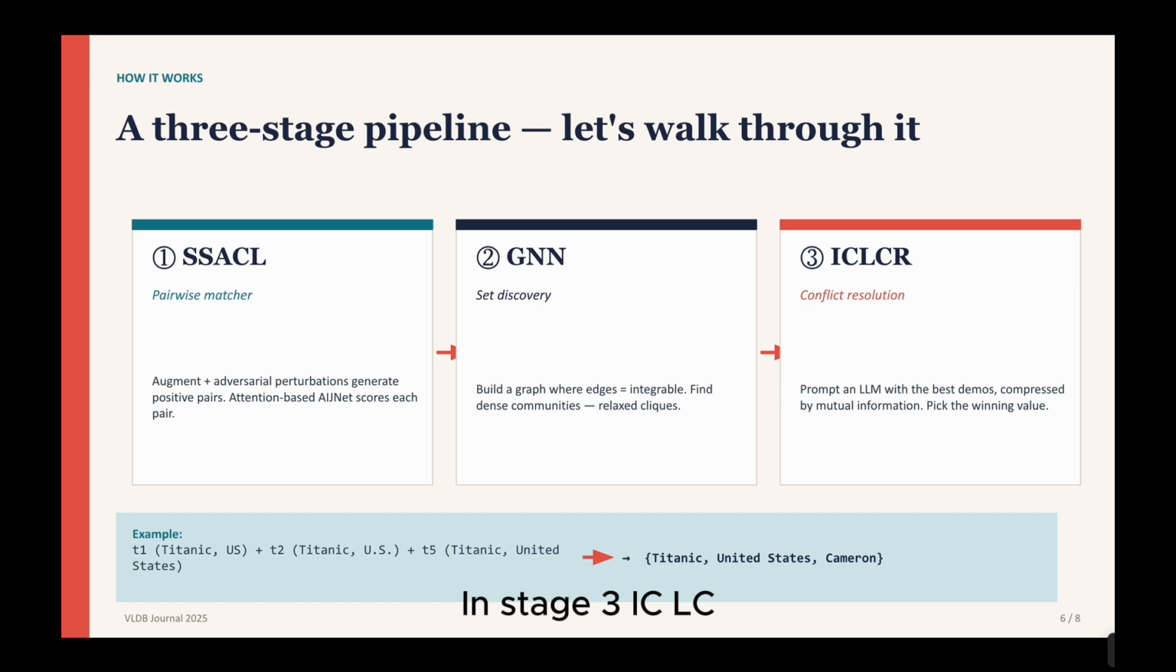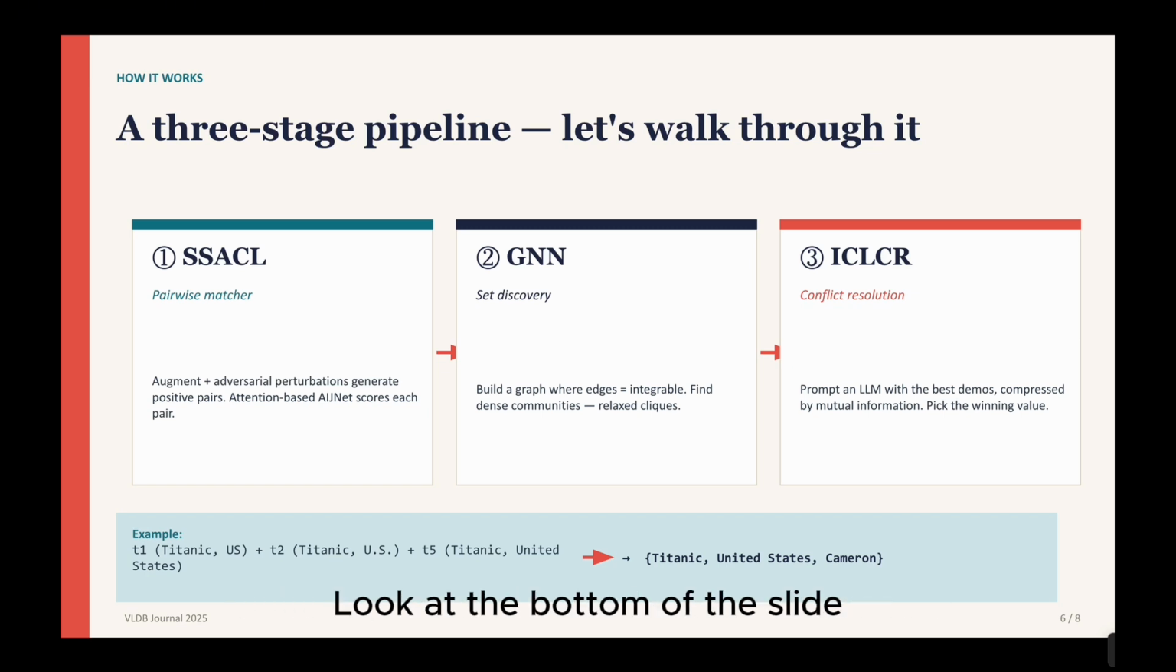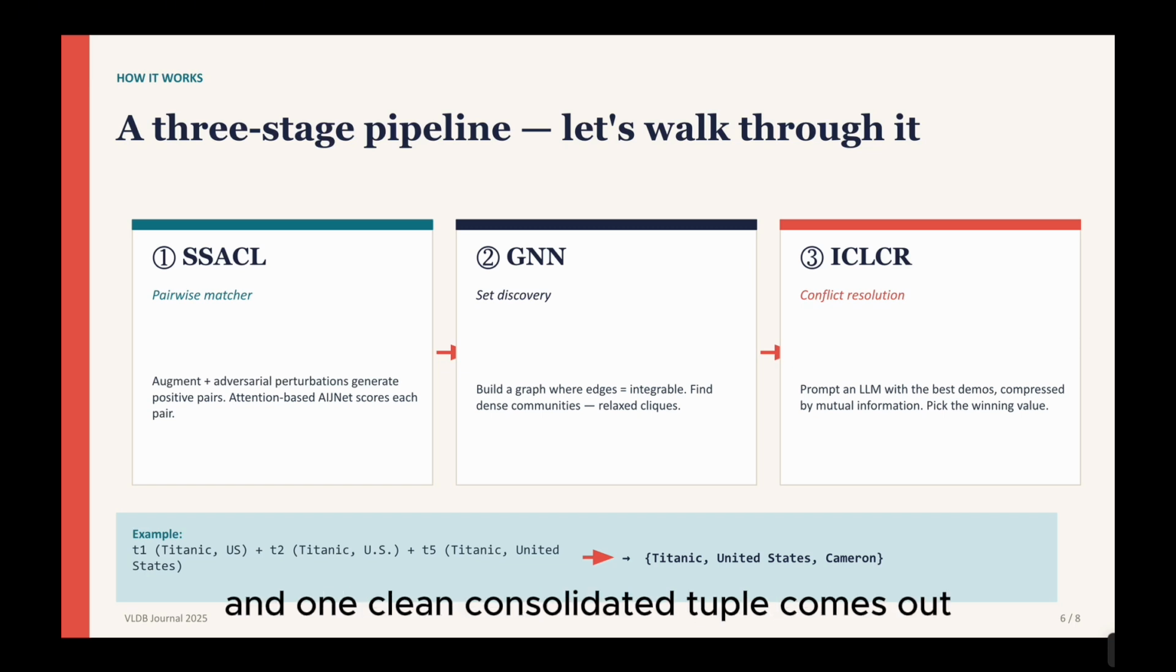In stage 3, ICLCR prompts an LLM with the best demonstration examples, compressed via mutual information so that more can fit into the context window. Look at the bottom of the slide. Three messy Titanic tuples go in, and one clean consolidated tuple comes out.